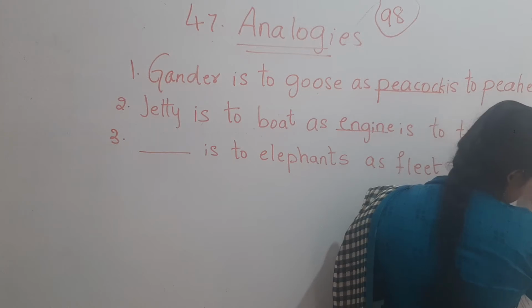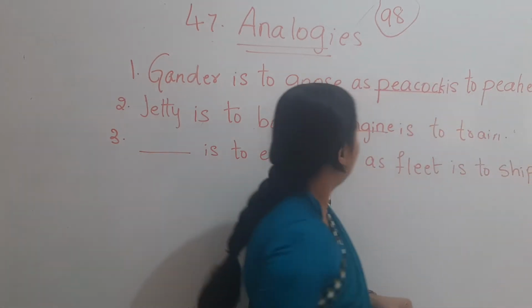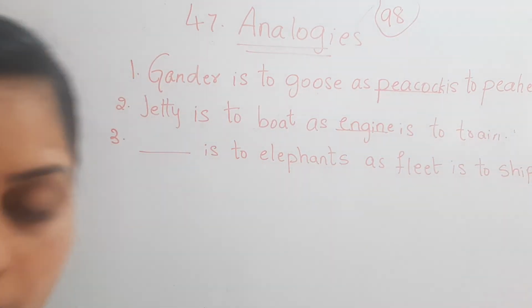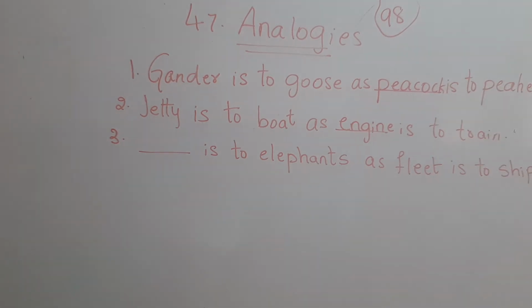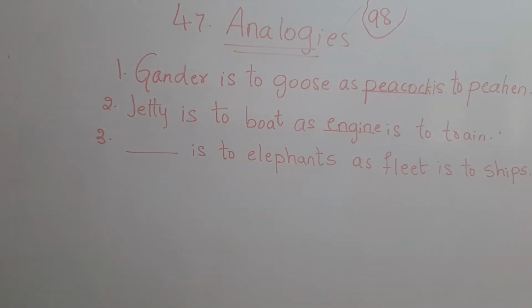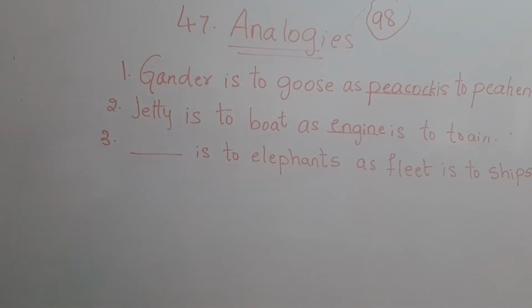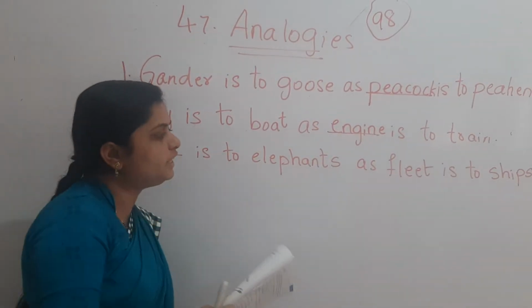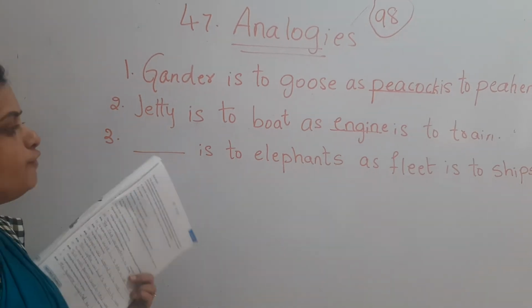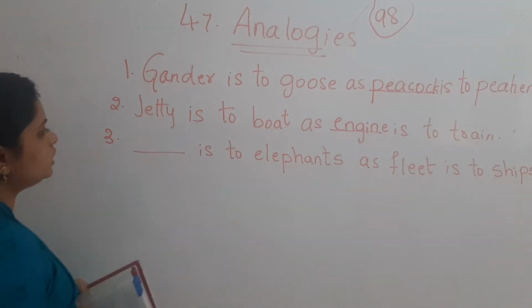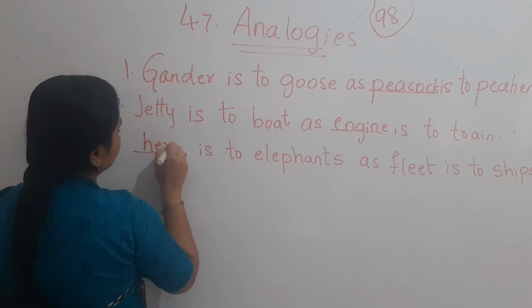Fleet is to ships. See, dash is to elephant as fleet is to ship. Now fleet is to ship means the word is herd.